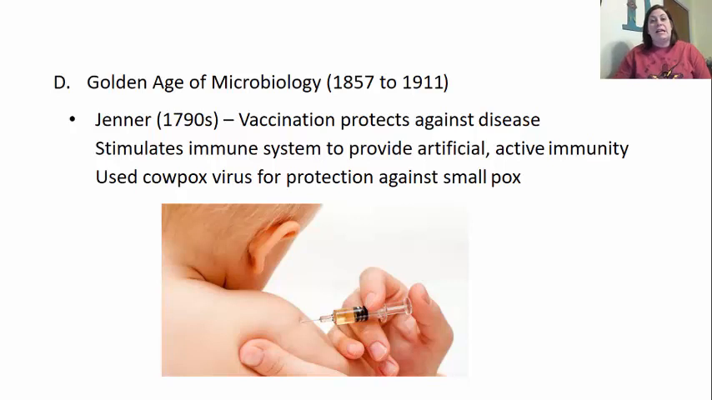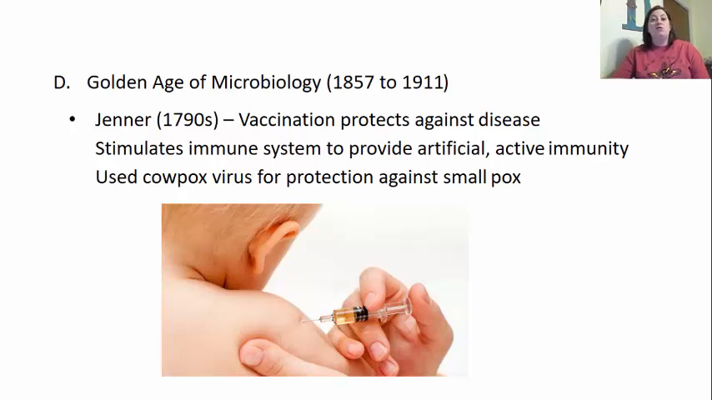Jenner in the 1790s was the first one to produce a vaccination that did protect against a specific type of disease. The whole point of this vaccination was that it caused the immune system to actually be stimulated to create artificial active immunity. Now, the active immunity tells you that the body is actively fighting off the invader. The artificial part, though, is that you did not acquire it naturally. You got it from a syringe. That's the artificial. What he did is he used cowpox virus for protection against smallpox.